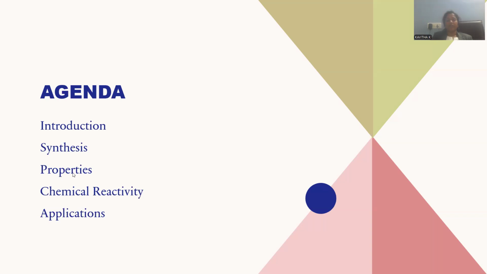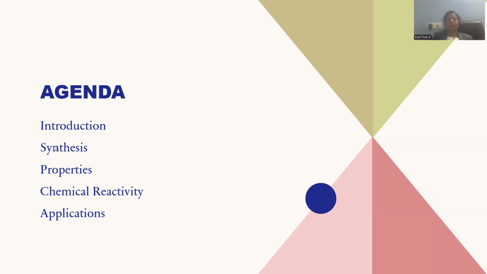Then, in general, what the physical properties could be, such as density parameters, dipole moment, polarity, and solubility, will all be discussed in the segment called properties and chemical reactivity. In what way these Oxyranes go for chemical reactivity is mentioned in this section. Later on, we will conclude the session with the applications, the application perspective regarding this Oxyrane concept. This is how the entire agenda is provided for your better understanding.